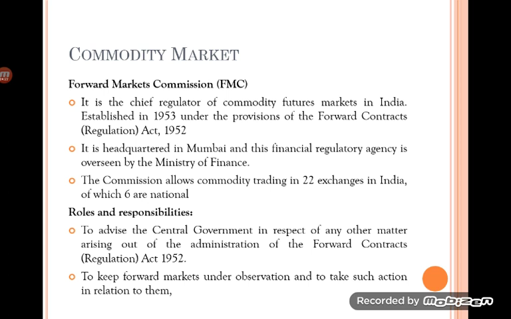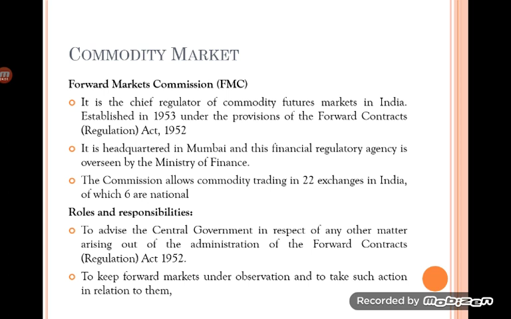The role of this commission is to advise the central government in respect of any other matter arising out of forward contracts. Any commodity trading issues will be advised by FMC to the central government according to the rules and regulations given under FCRA. Then, to keep forward markets under observation, as a regulatory body it is their responsibility to look after the performance of commodity trading.